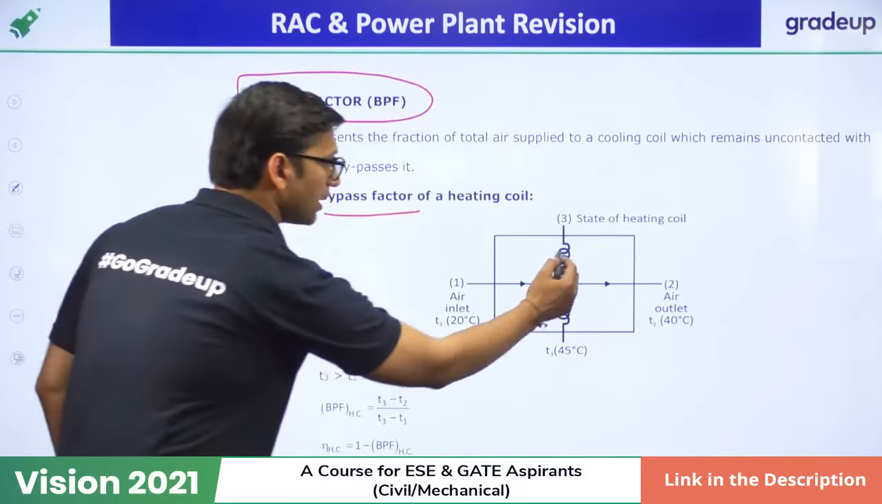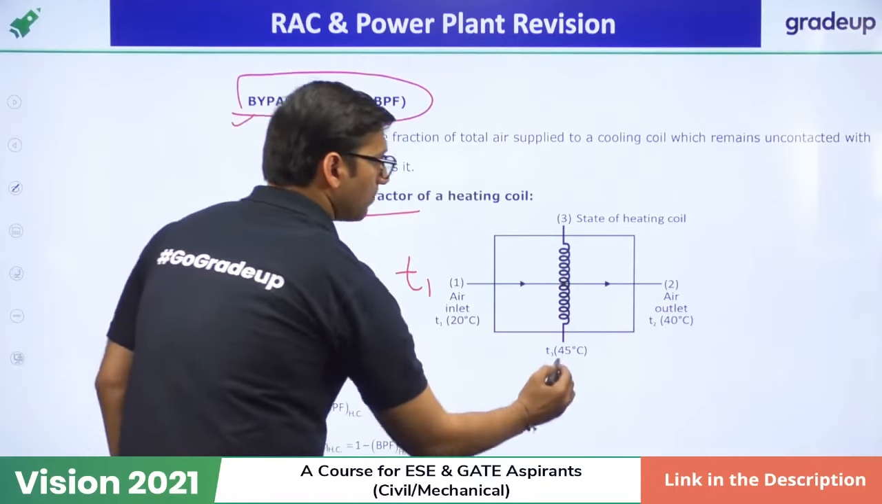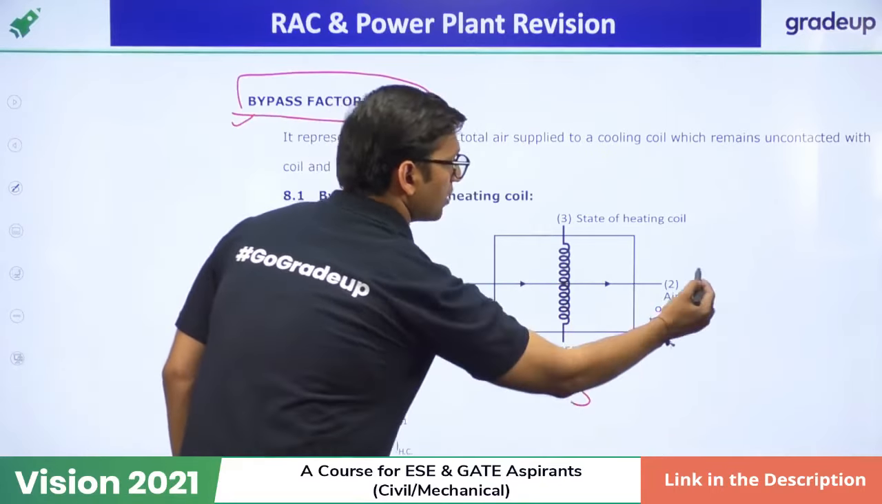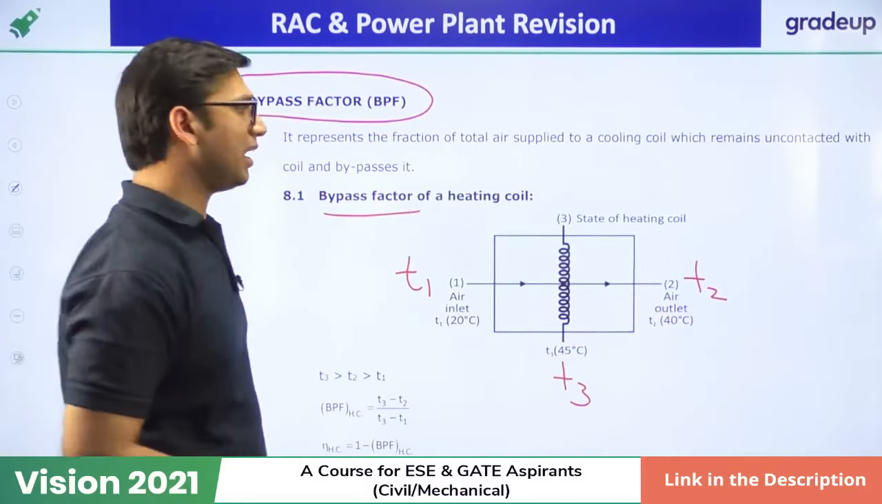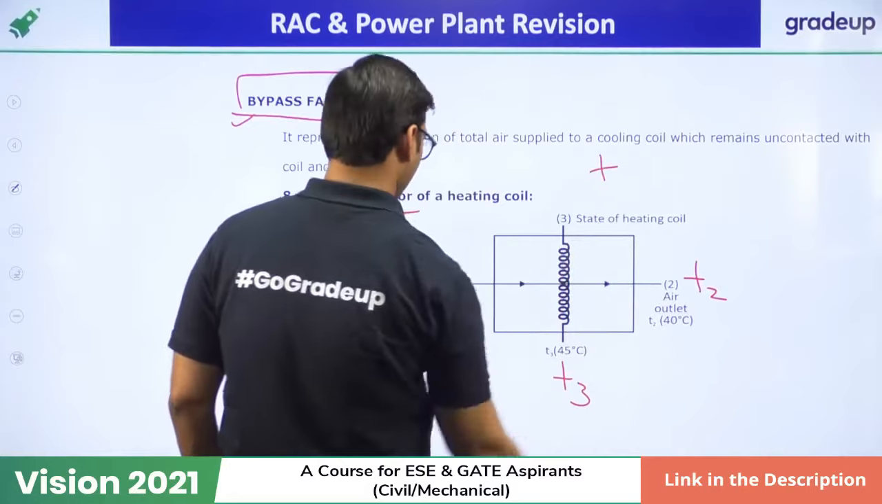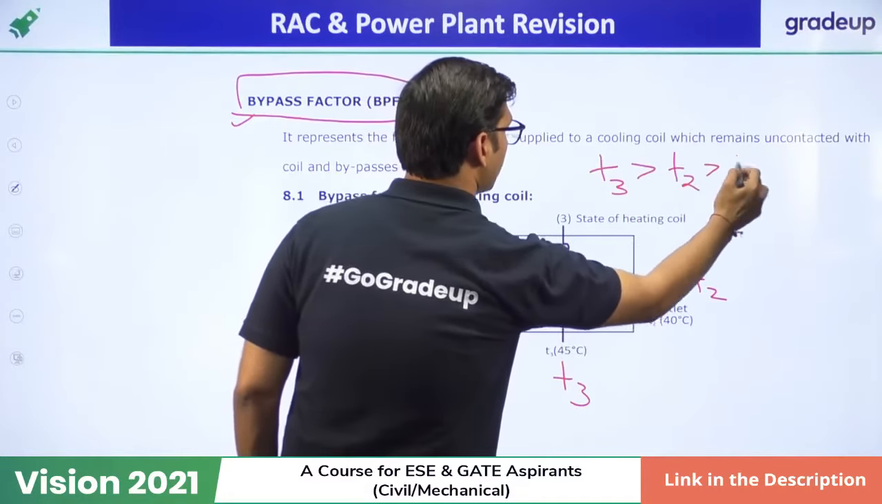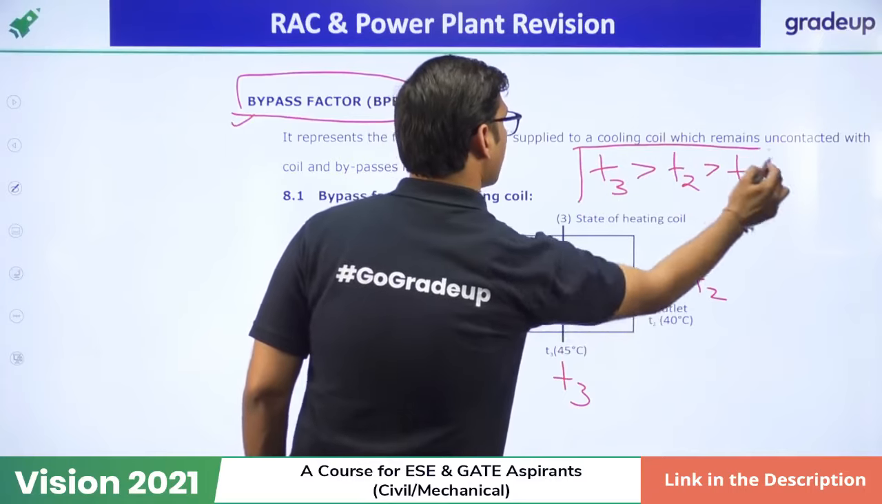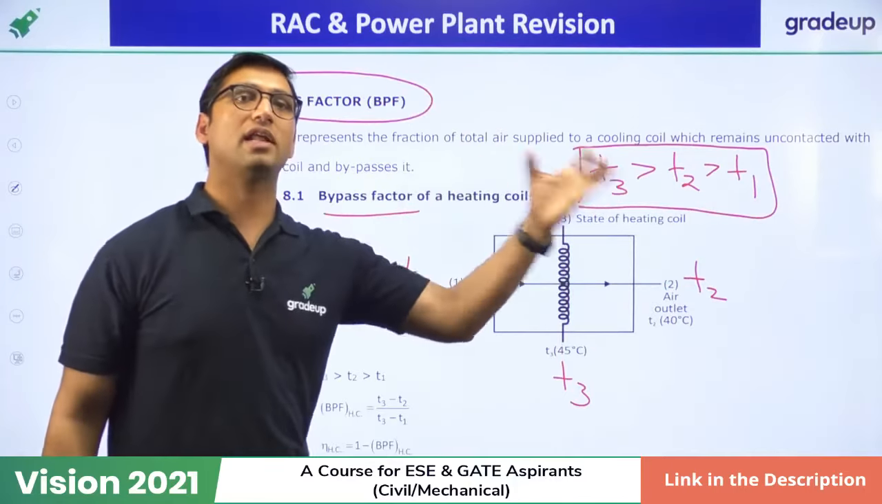Suppose this is a heating coil. The inlet temperature is T1, the coil temperature is T3, and the outlet temperature is T2. It's obvious that since it is a heating coil, the coil temperature will be the highest, greater than the outlet temperature, and the inlet temperature will be the lowest.